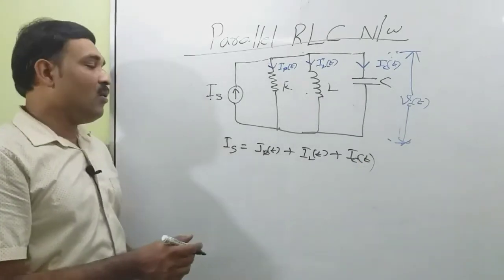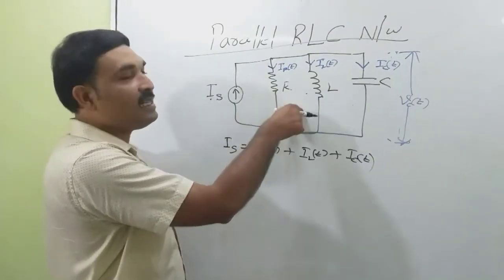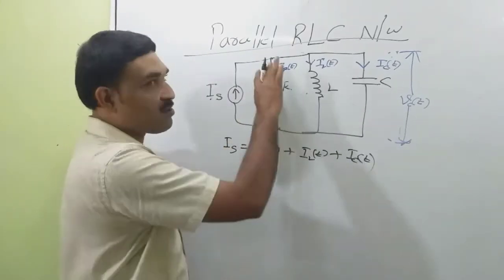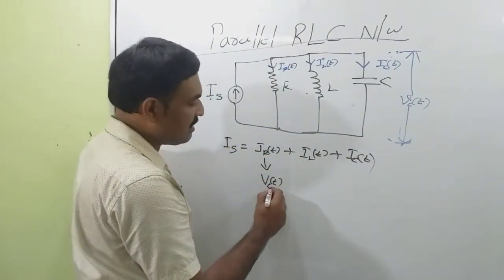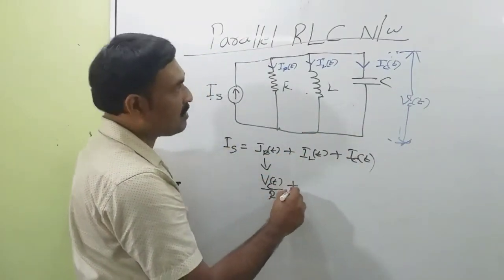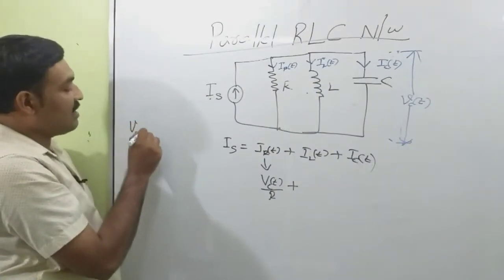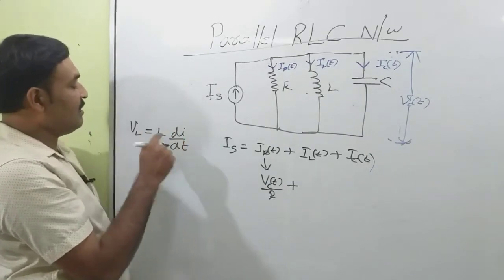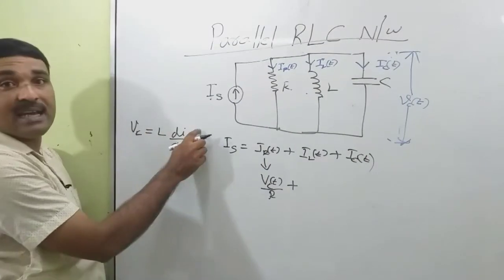Now we can write IR is equal to the voltage divided by the resistance. So IR is equal to the voltage across this resistance, that is VC, divided by R, plus, for the voltage across the inductance, we can write VL equal to L di by dt. Here VL is the same as VC, so VC is equal to L di by dt.